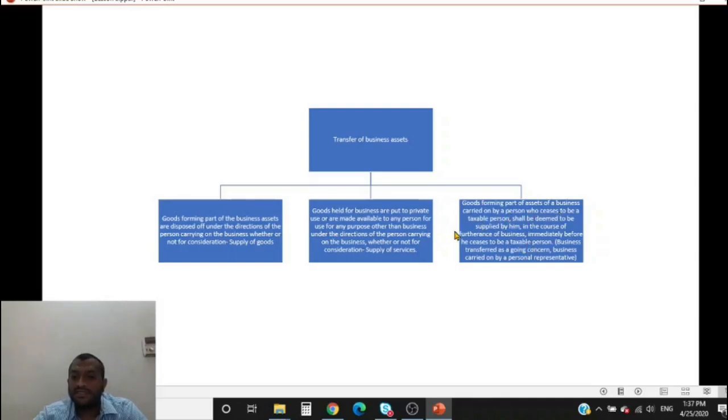Goods forming part of assets of business carried on by a person who ceases to be a taxable person. That means I no longer am running this business. Shall be deemed to be supplied by him. So all the goods in the business which I am stopping will be deemed to be sold. Even though I am not selling it off, it is deemed that there is a sale, because the government wants GST. You took ITC on this, I want the money back. That is what the government says.